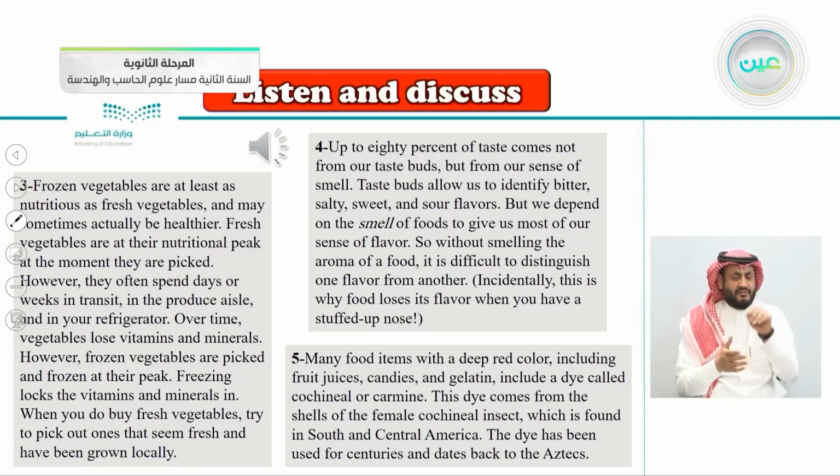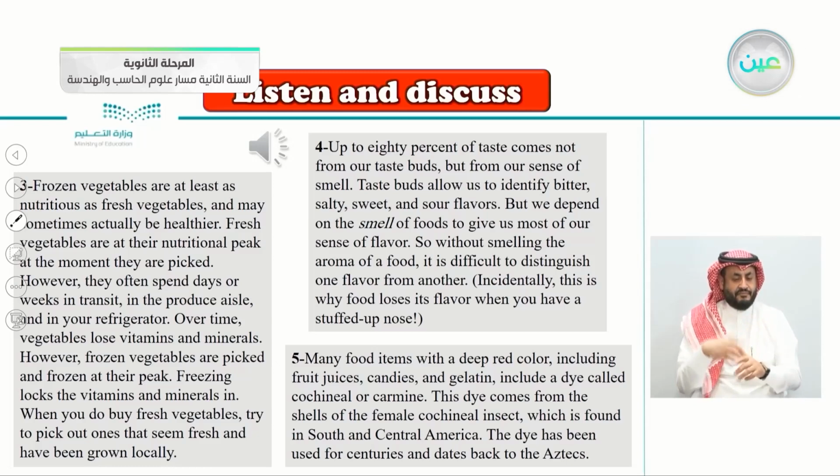Taste buds allow us to identify bitter, salty, sweet, and sour flavors. But we depend on the smell of foods to give us most of our sense of flavor. So without smelling the aroma of a food, it is difficult to distinguish one flavor from another. Incidentally, this is why food loses its flavor when you have a stuffed up nose.